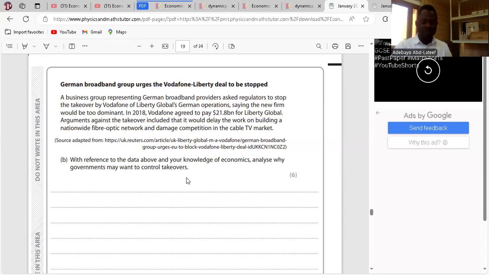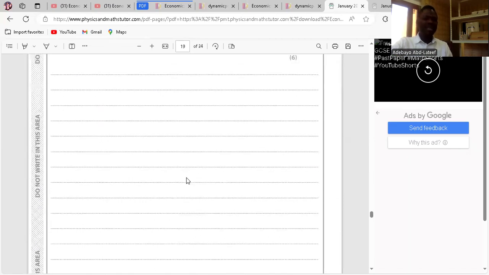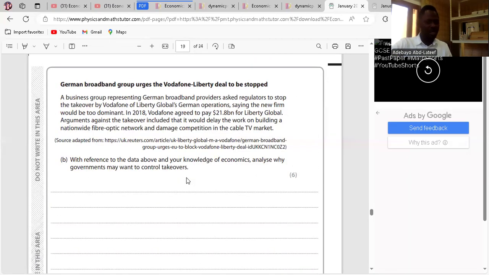So the third point I make is about Liberty Global itself. Liberty Global is considered a rival to Vodafone. Yes or no? Yeah. So if Liberty Global stays as a separate entity, it increases competitiveness in the communications industry, which will be good for the customers. But buying over reduces supply, reduces output. It becomes a problem for customers because their choice reduces. Clear? Any question? The other points we could talk about, but I think these ones are clear, right? Yeah.